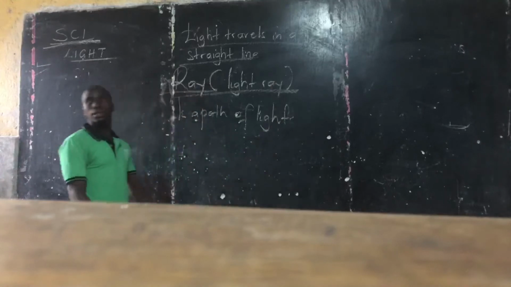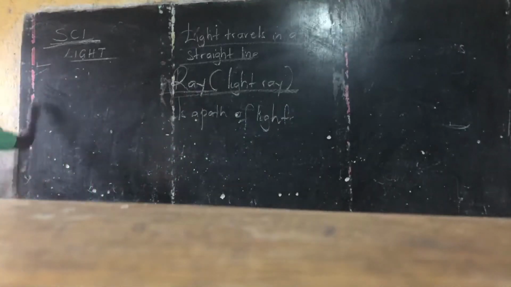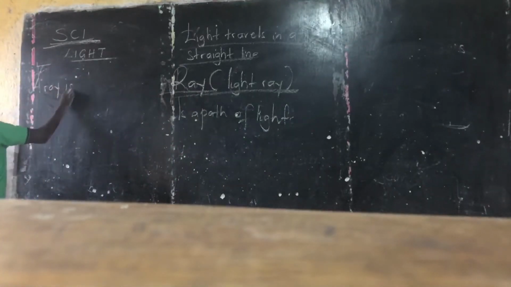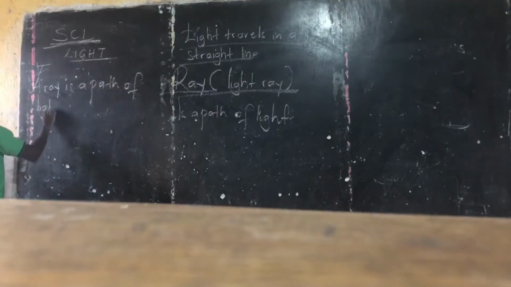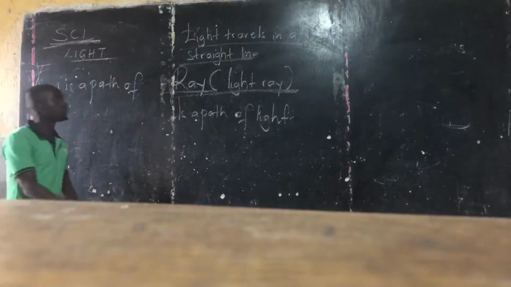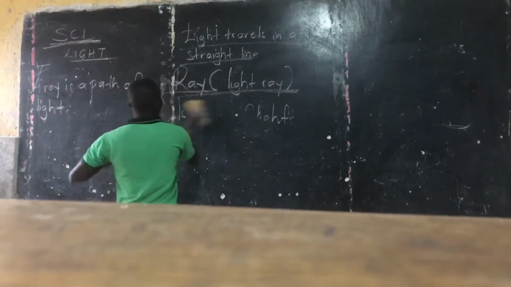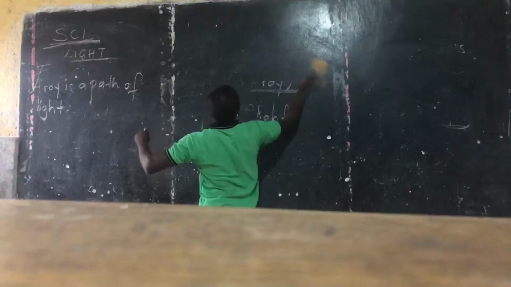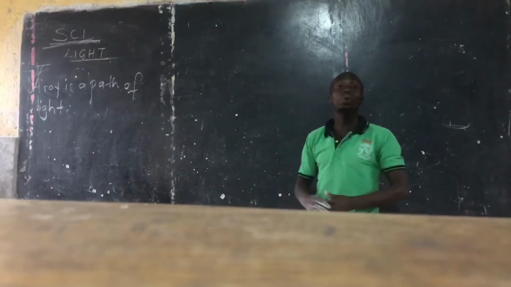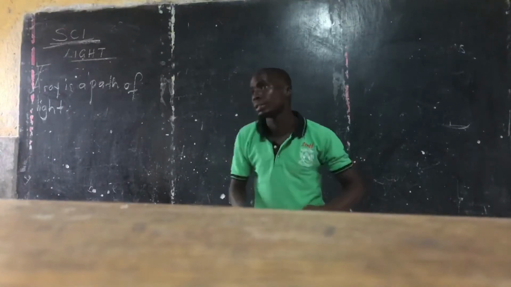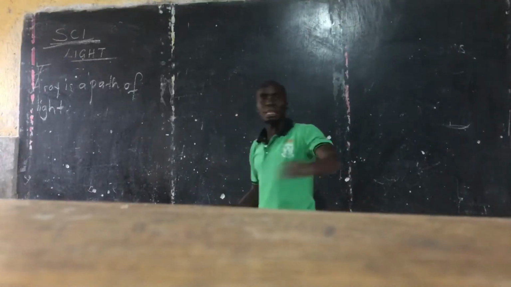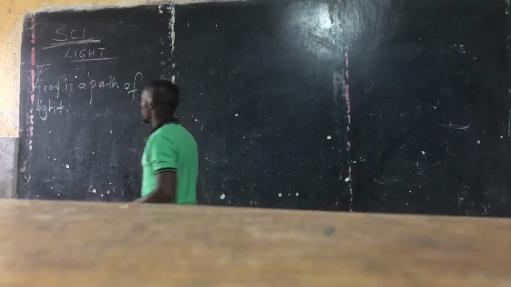A ray is a path of light. A ray is a path of light. So a ray is a path of light.